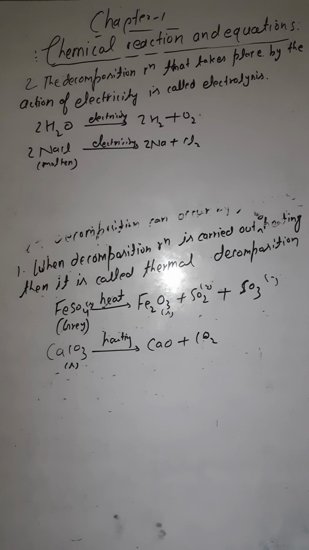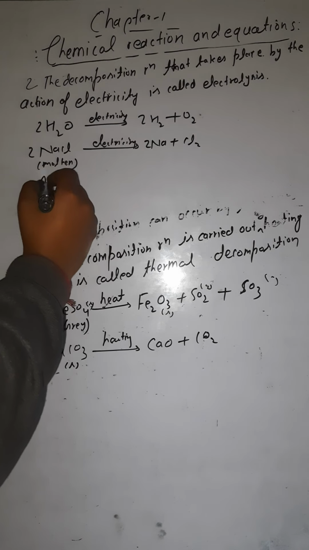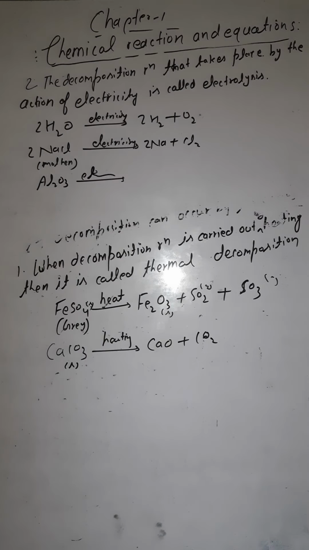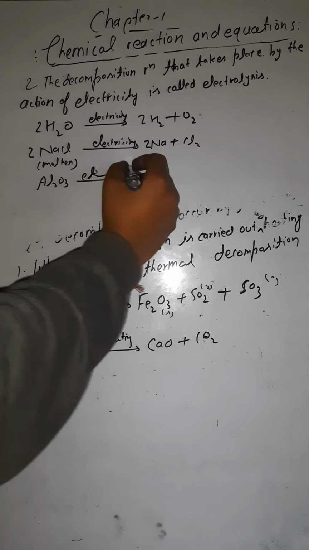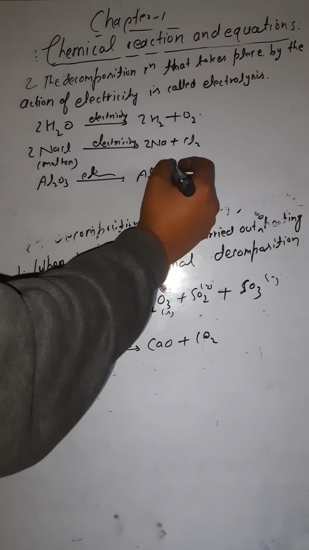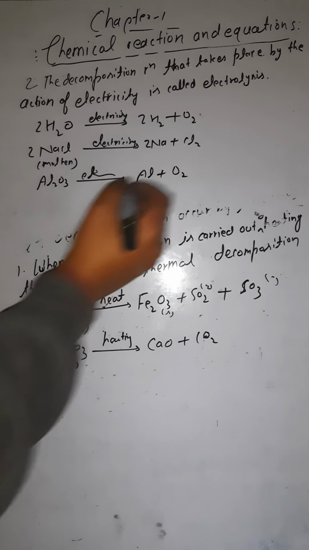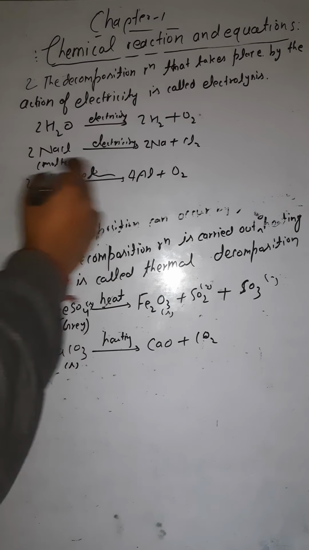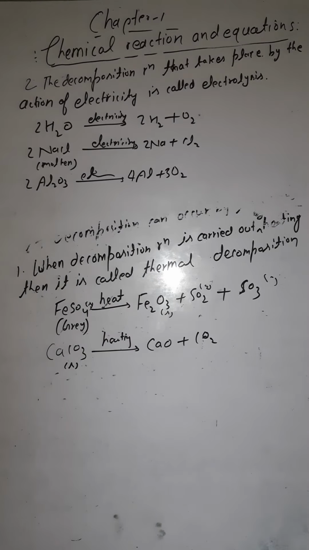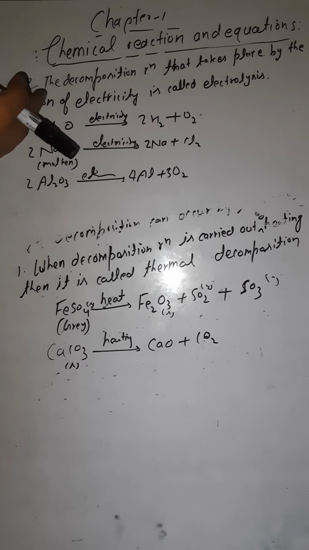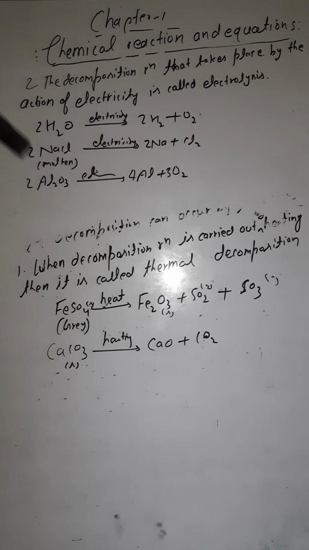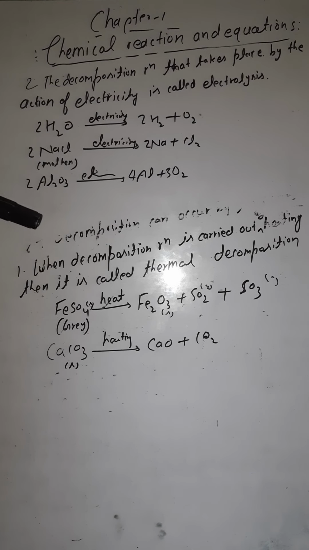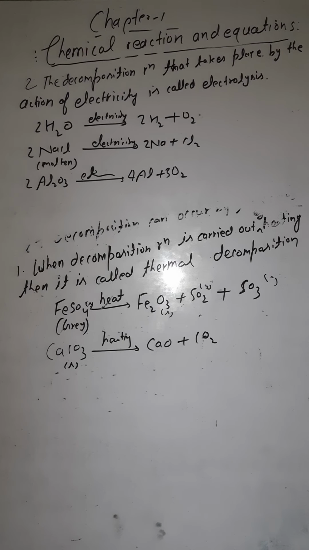Are you getting this? One more example of decomposition is aluminium oxide, Al2O3. Again, if you use electricity to decompose it, it is decomposed into aluminium and oxygen. You can balance it. If you write 2, you have to write 4; 3 to the 6, 3 to the 6. This is again an example of decomposition, and the special name for it is electrolysis, because the decomposition is being carried out in the presence of electricity.